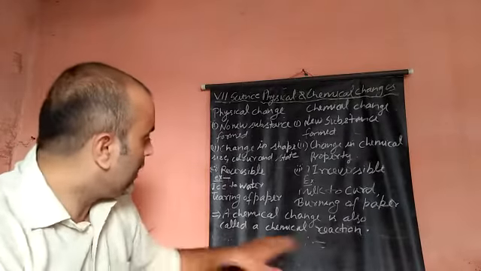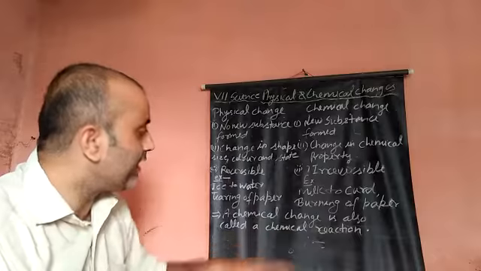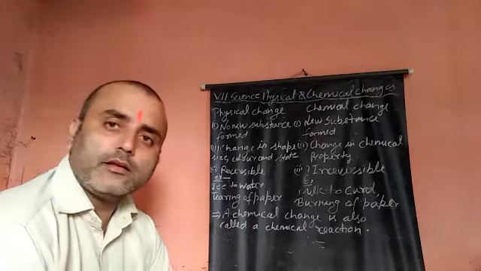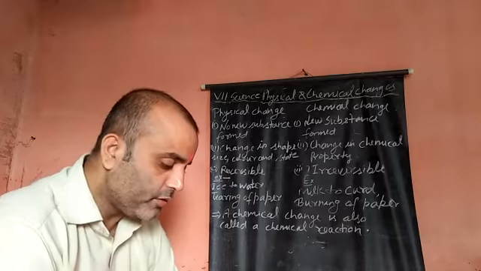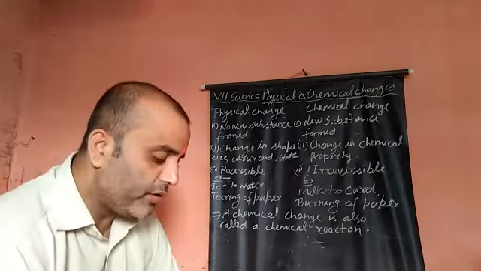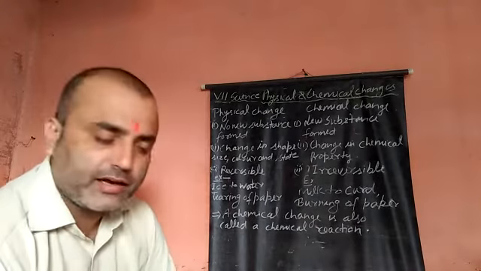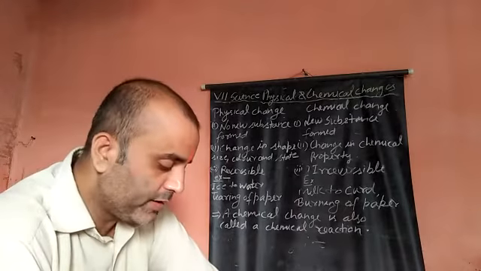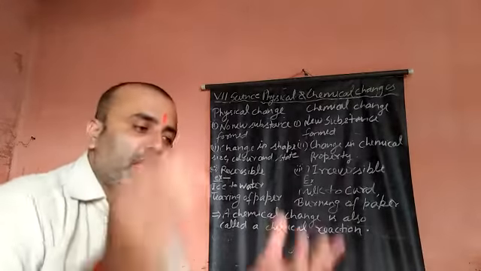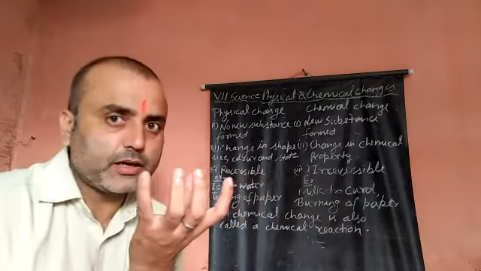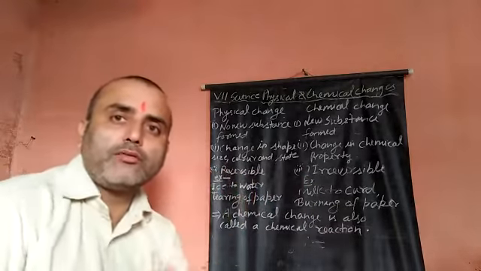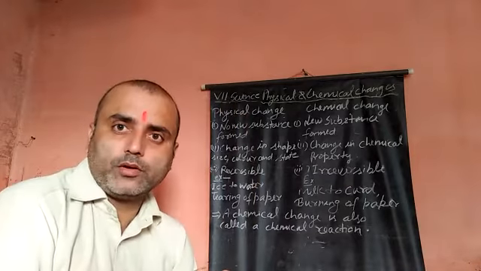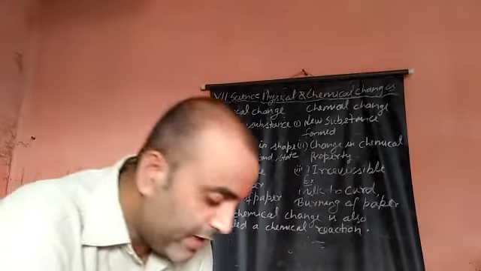And you know, I have written that chemical change is also called a chemical reaction. Another name of chemical change is chemical reaction. And one more activity: if you have vinegar, acetic acid, in a beaker, and put some baking soda in it, then you will see a gas will be released, and the gas is carbon dioxide.